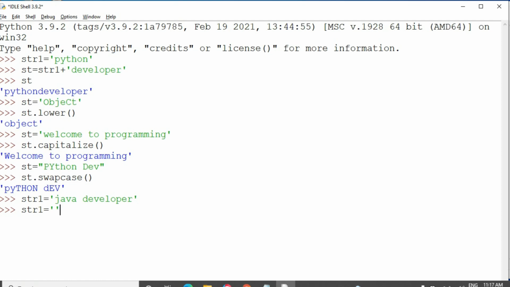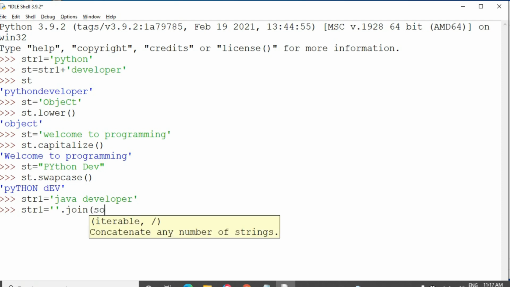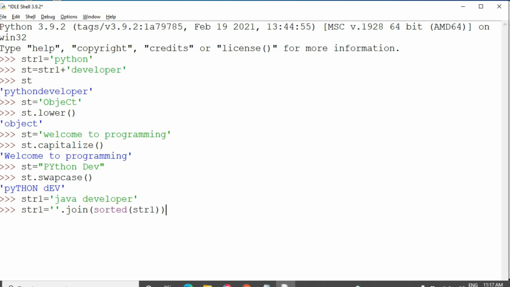After ascending, the characters should be present in the empty place. So I am taking the empty string, then join of sorted function, sorted of str1.